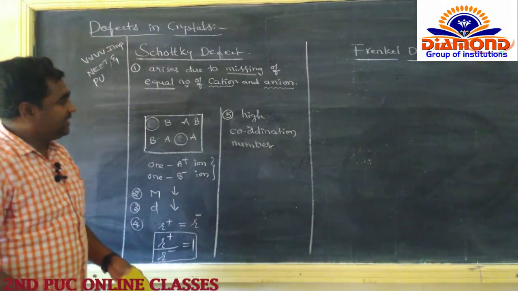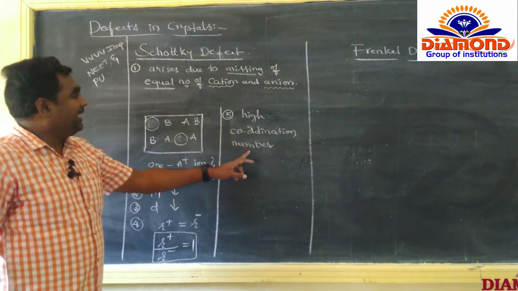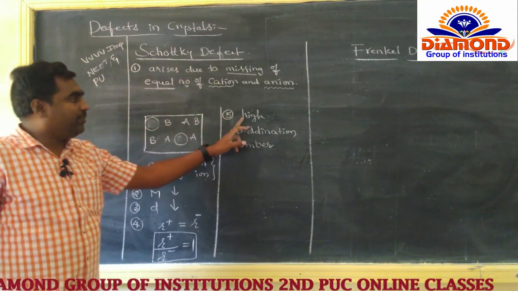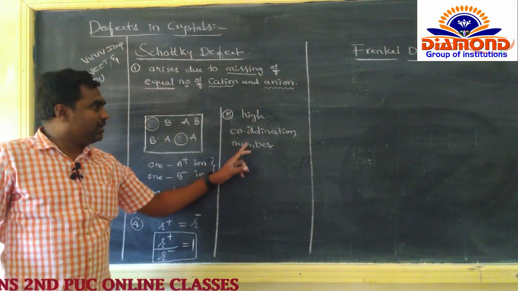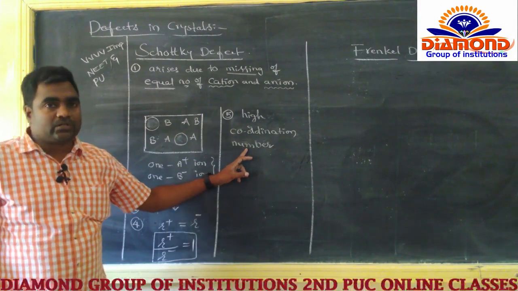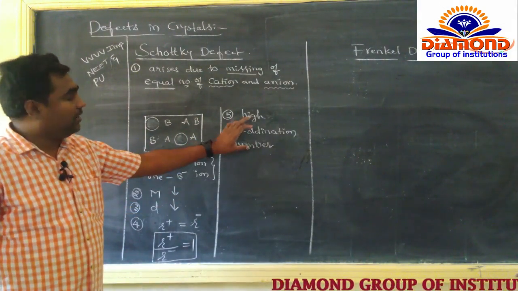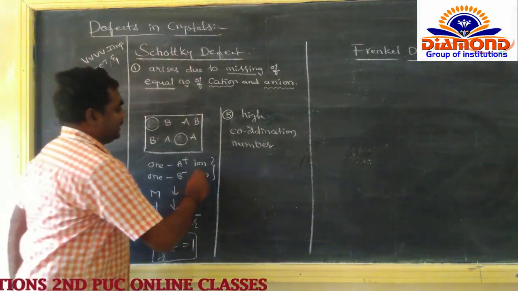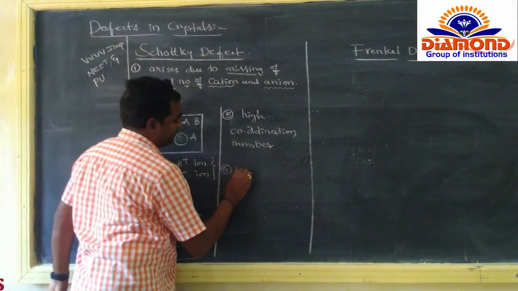The compounds which are having high coordination number can exhibit a Schottky defect. What's that? The compounds with a high coordination number. So कौन सा compounds को coordination number ज़्यादा होगा, those compounds can exhibit a Schottky defect. Next है the 6.1 example.